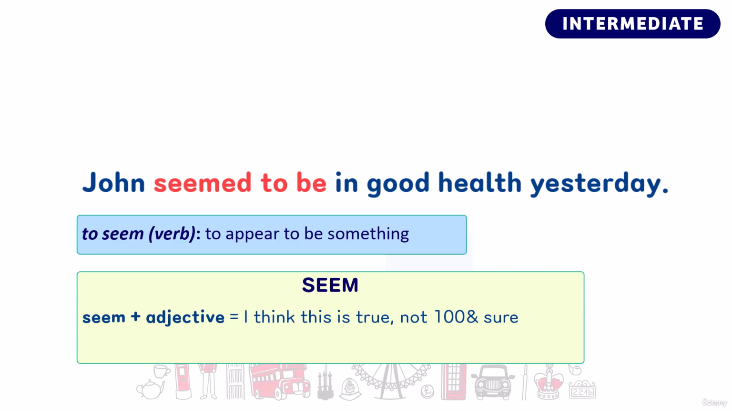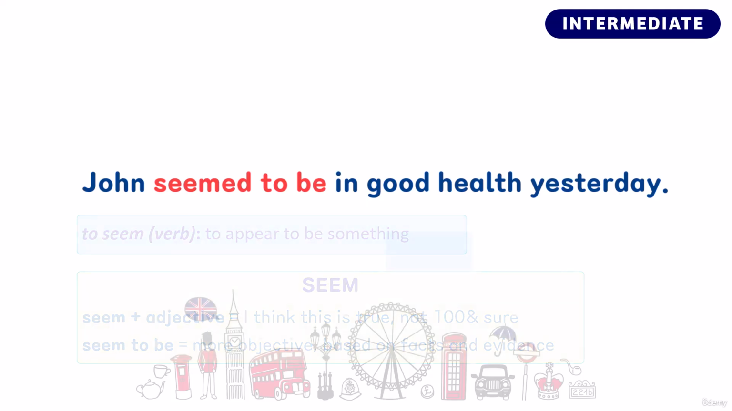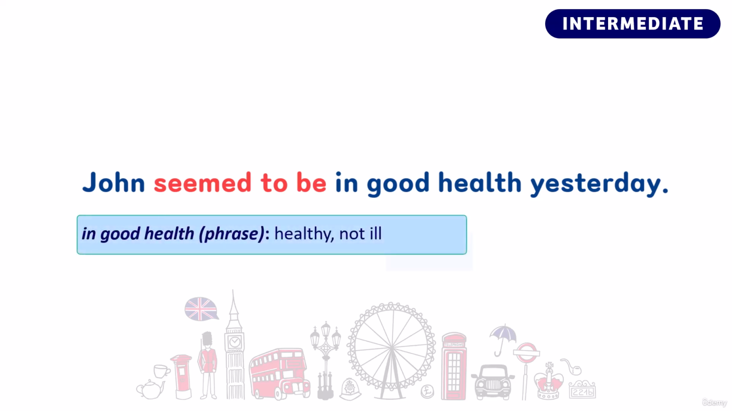So we're saying that I think this is true based on what I see, but I'm not 100% sure. When we say seem to be, the meaning is quite similar, but the key difference is that when we use seem to be, our statement is more objective meaning, and it's more based on facts and evidence, so therefore more likely to be true. And in this sentence, what the person believes to be true is that John is in good health. The phrase in good health means that someone is healthy.